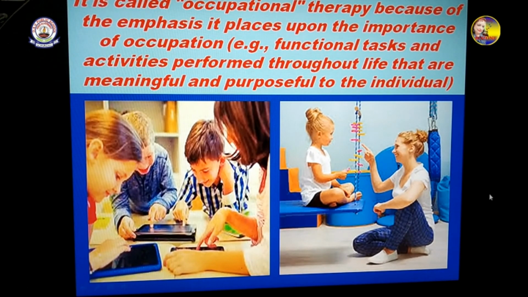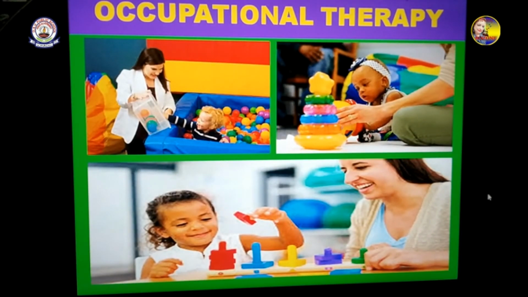And you see, this is the therapist who is giving the treatment to the child, and the therapist is using different things to make them do certain things, and that's why these children slightly become better. More, you see, occupational therapy is given to the children who are young, small, and maybe some of them are unable to do certain things, so the parents bring these children to the therapist in order to function in a proper way.